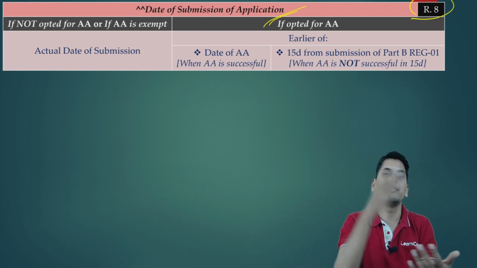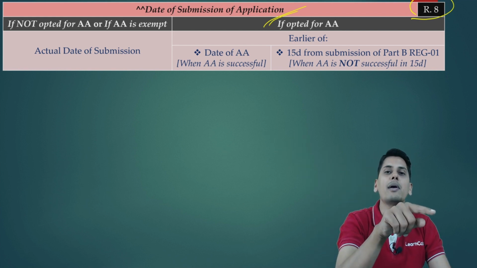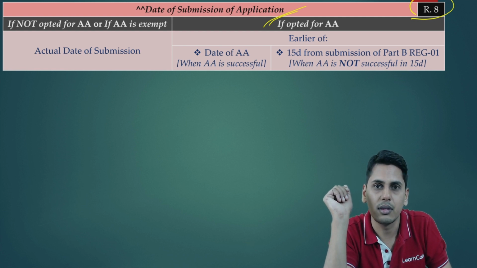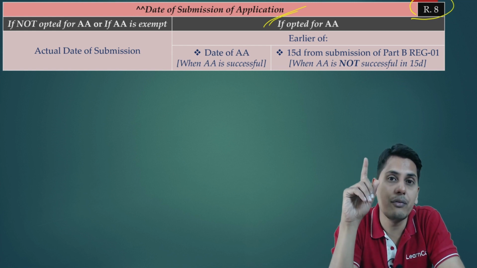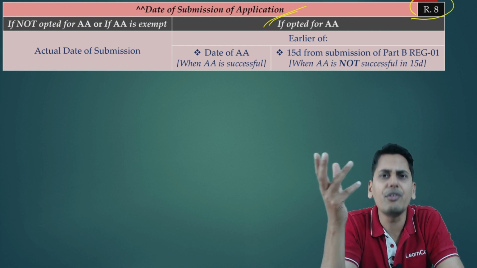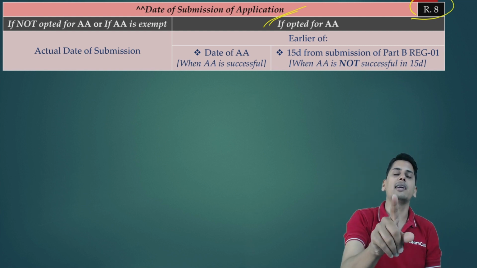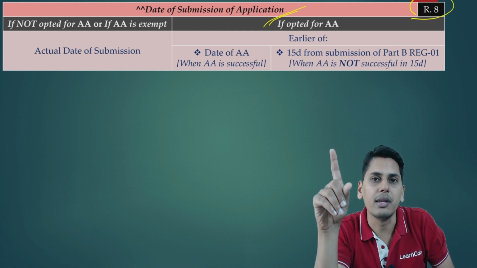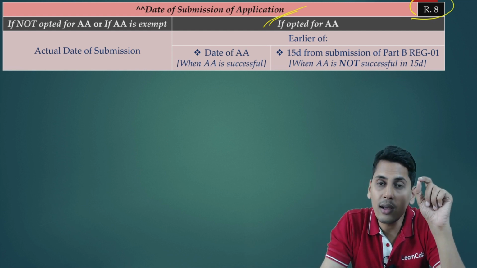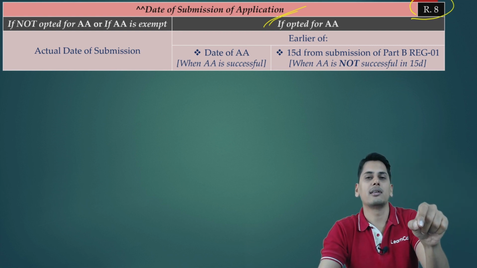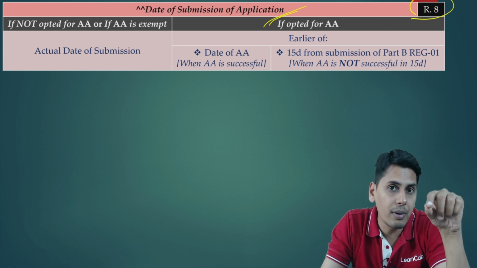Now the link which I received, I click it again. I punch in the Aadhaar number. I get the OTP on my updated mobile number which is now in the Aadhaar database. I punch in the OTP, Aadhaar validation is successful. What is the date on which I have authenticated the Aadhaar? After 5 days. On that date, I am going to receive the acknowledgement. That is the date of submission of application. So friends, what are we trying to discuss? In a case where Aadhaar authentication is opted and it is successful.